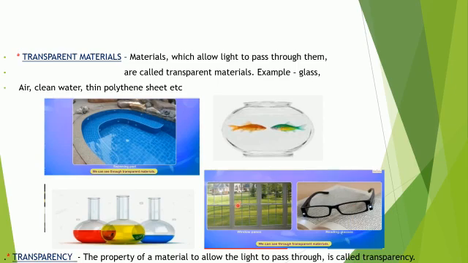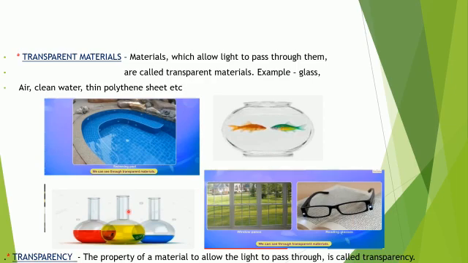And when we open it, then also we will be able to see outside. Why? Because air is also a transparent material. Here you see this reading glass, it is also transparent. Because of that only we can read the books, isn't it? So these all are transparent materials.